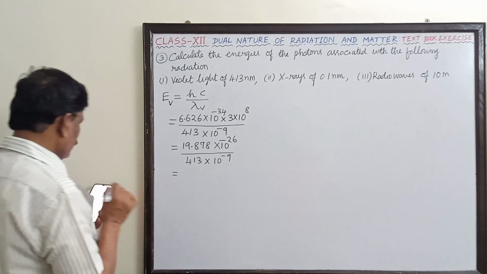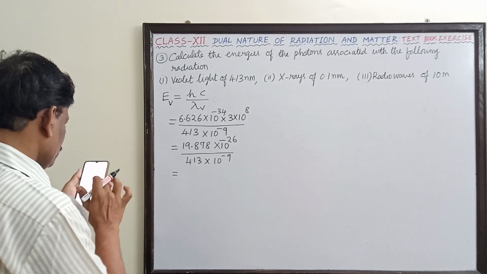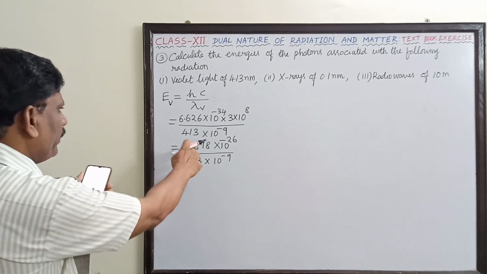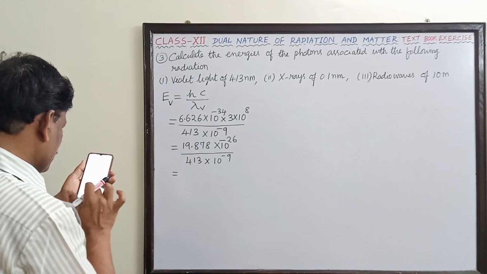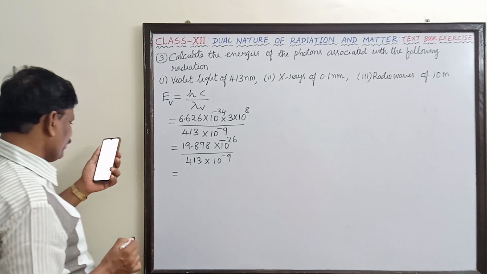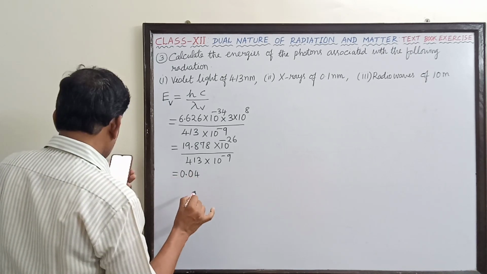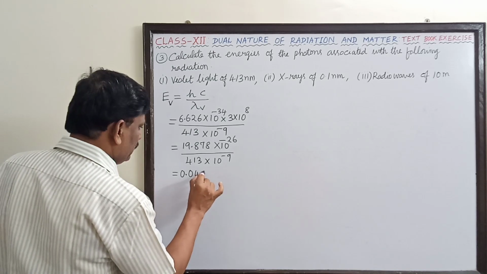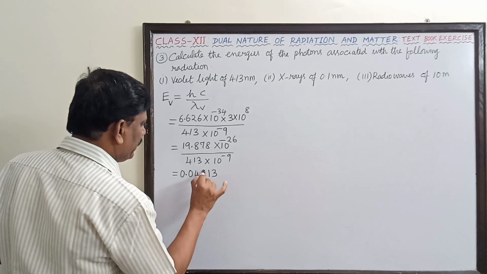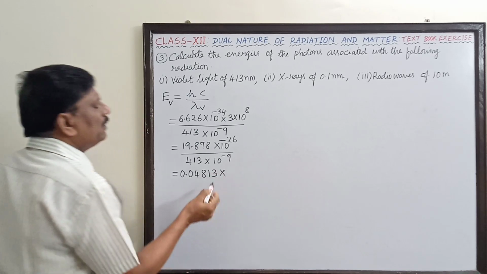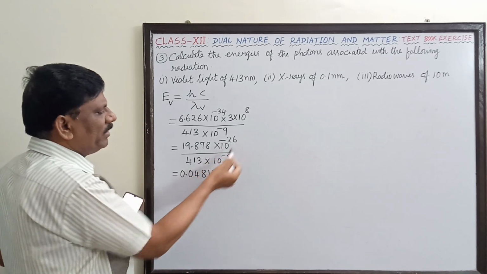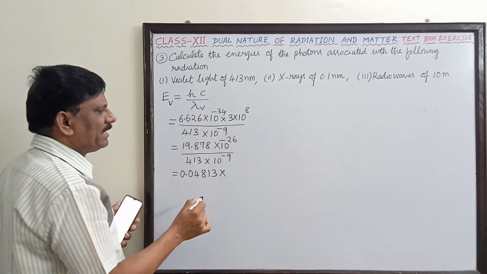So now I am going to divide this number by 413. It's coming as 0.04813 into 10 power minus 26, and the minus 9 in the denominator becomes plus 9.